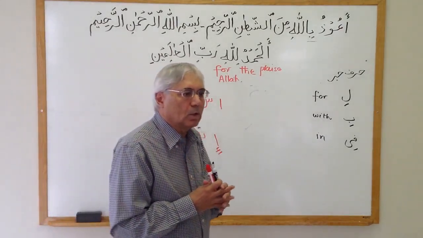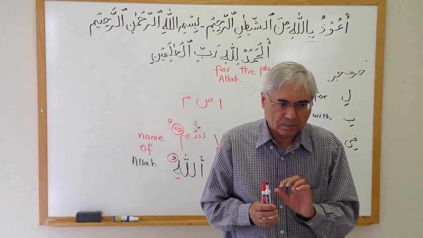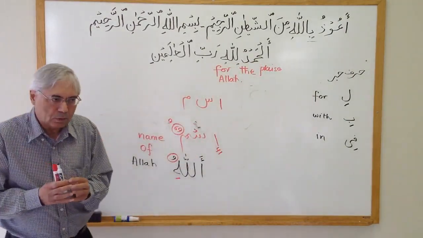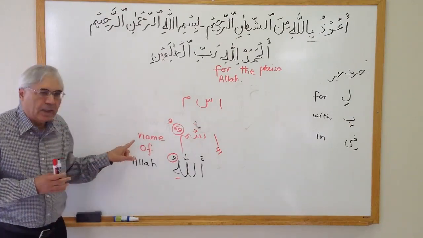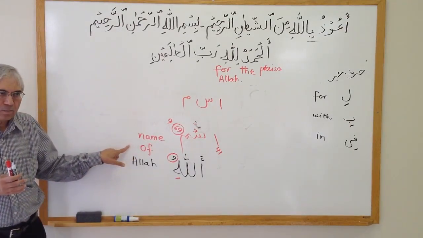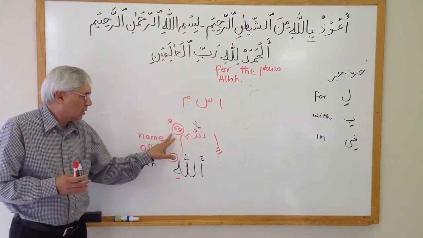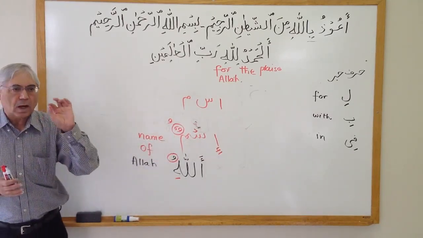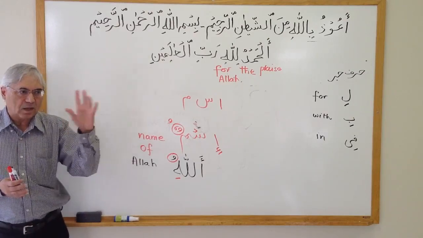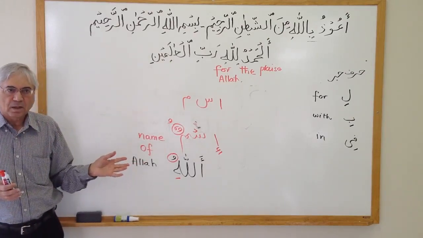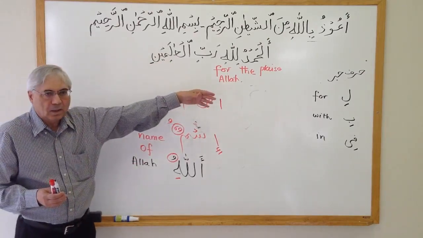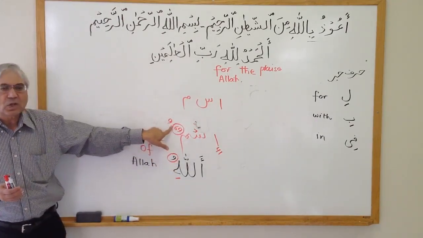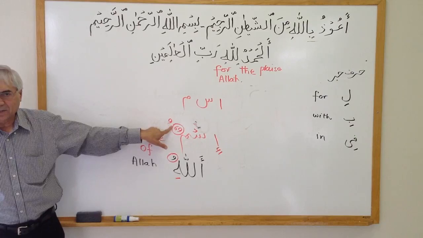Whenever you combine two nouns together, you are making a relationship between those two nouns. In English, you put "of." In Arabic, you take the first noun. Always notice that the last letter's harkat is what is impacted. In all the things that we are learning, the last letter is mim, and whatever the sound on mim is, it's being changed.